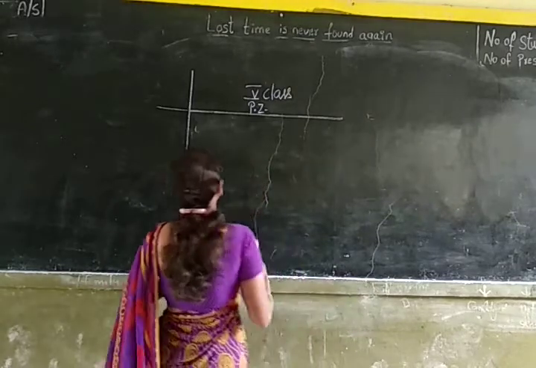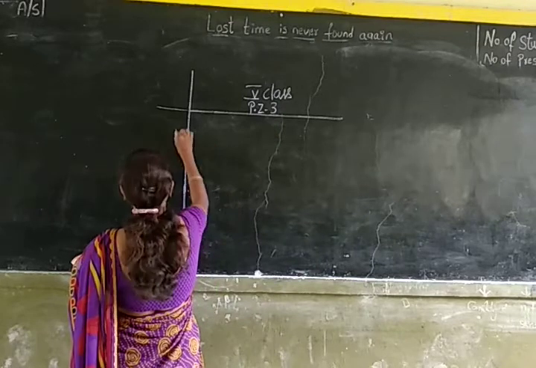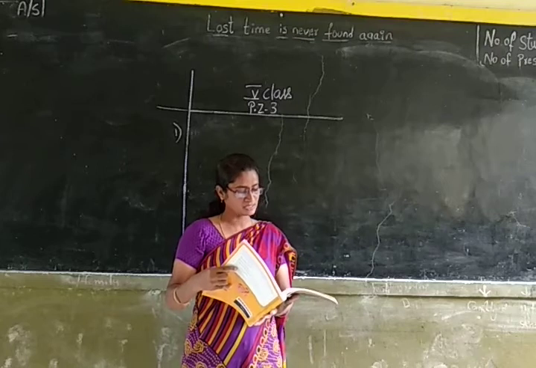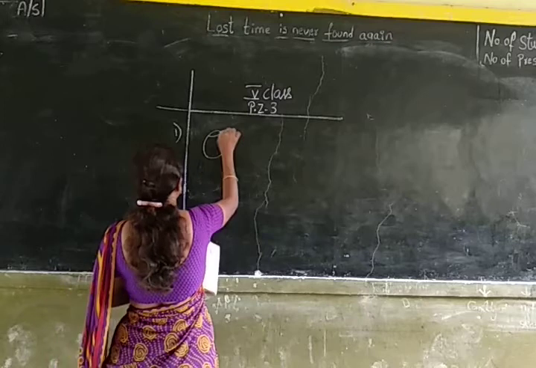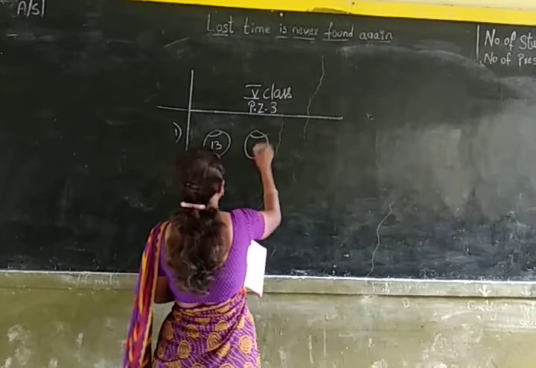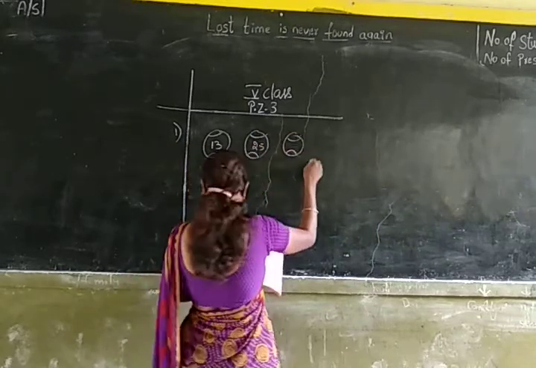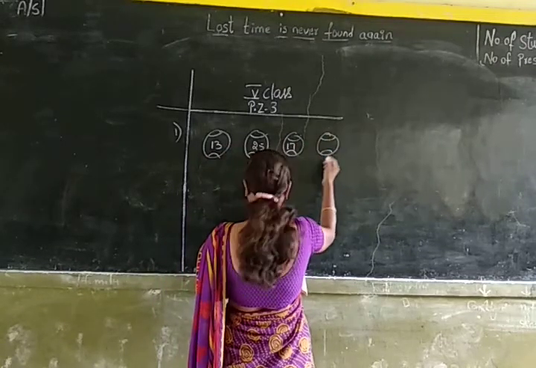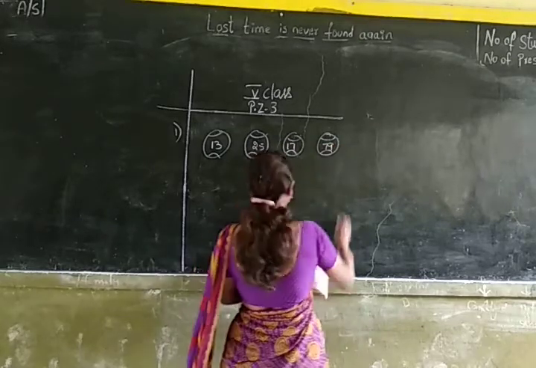Now let us do the practice zone 3. The question is, color the prime number balls red and composite number balls green. Here some balls are given, and in those balls there are some numbers. So you have to color the balls with prime numbers red and the balls with composite numbers green.